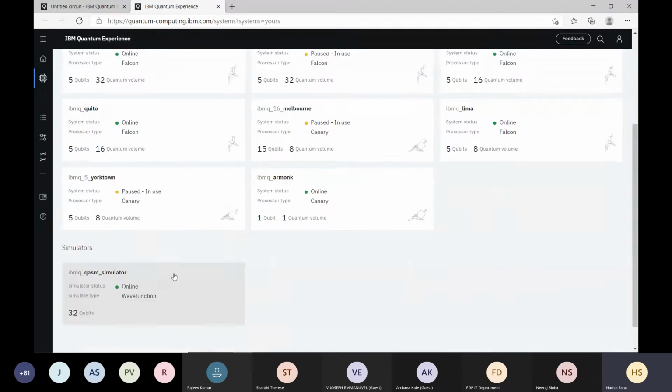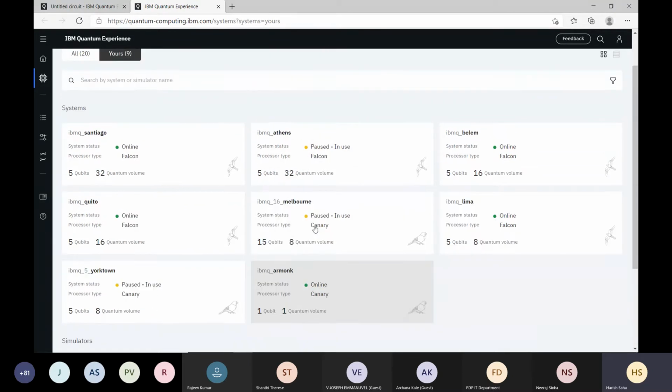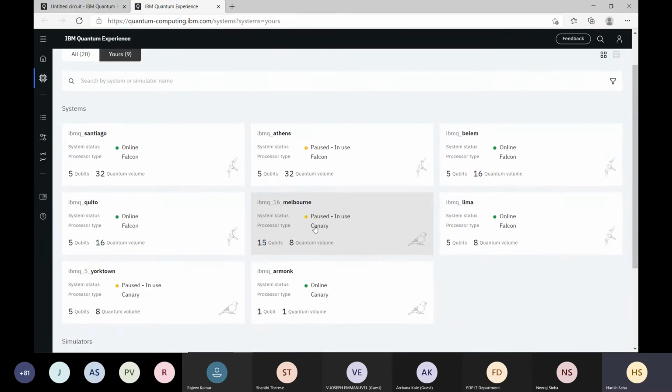And there is the option of a quantum simulator also. What is this simulator? In the simulator, you can run your quantum circuit and test it, and once you are sure that this is the quantum circuit or the implementation of an algorithm you want to run on an actual device, then you can port that to actual devices. All these devices are available to you. You can run your quantum circuit on them using this IBM Quantum Composer platform.